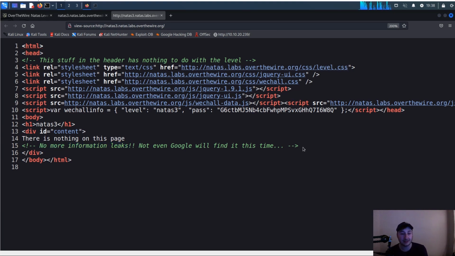So if you remember in the last level, there was an image tag which we could use to go to the /files directory. I don't think that's the case here because this line here is kind of suspicious to me where it says not even Google will find it this time. This instantly makes me think of web crawlers and robots.txt.